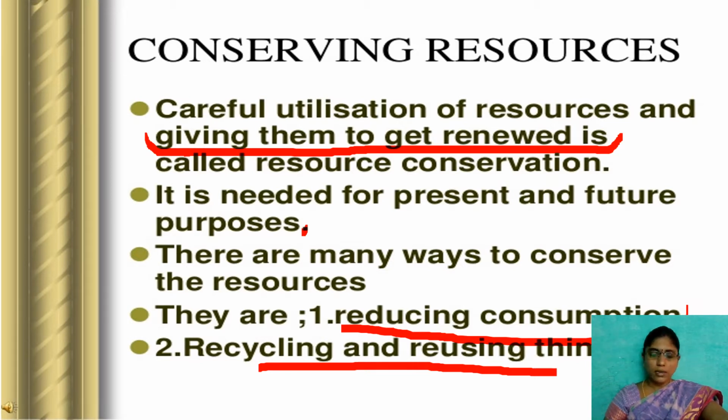So we can save two bottles. Instead of two raw materials, we are using only one raw material. Understood? That is the importance of recycling. If it is possible, you know that papers are also recycled; after that they are used as rough papers, newspaper, everything. Understood? So what are the two methods that we have to conserve the resources? First one is reducing consumption, and the second one is recycling and reusing things.